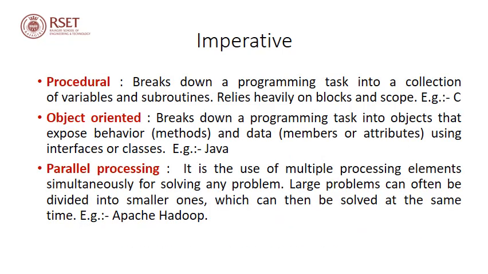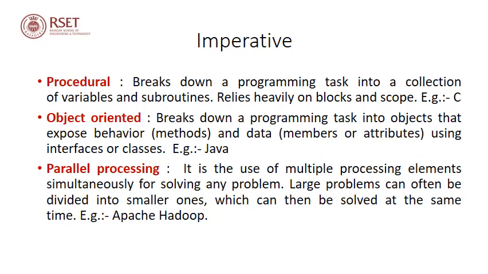And in this slide, we'll be discussing the various subcategories of imperative programming paradigm. The first one is procedural paradigm, next one is object-oriented programming paradigm, and the third one is parallel processing. So, procedural programming breaks down a programming task into a collection of variables and subroutines. It relies heavily on blocks and scope. A typical example is C.